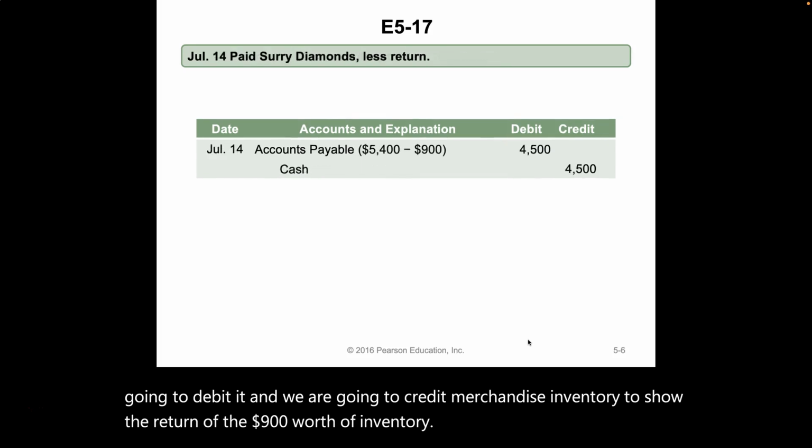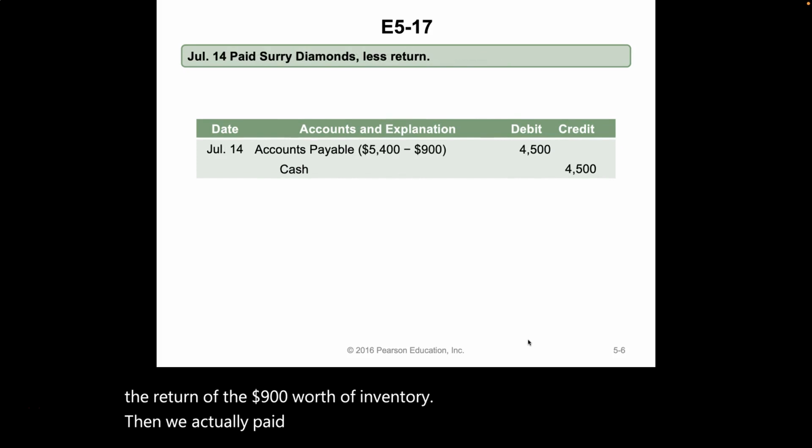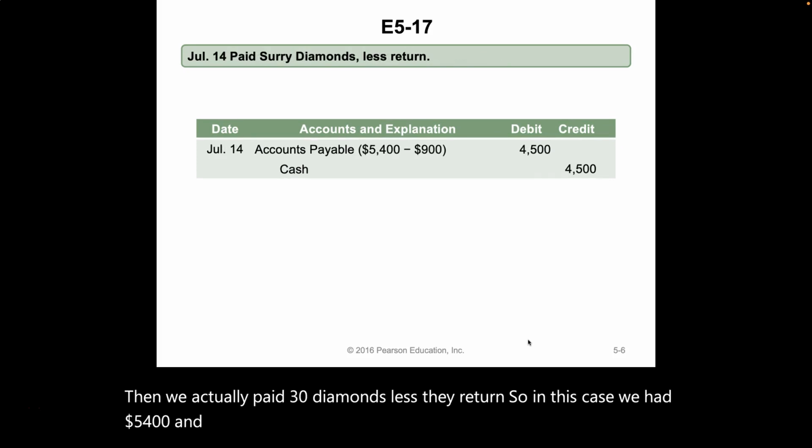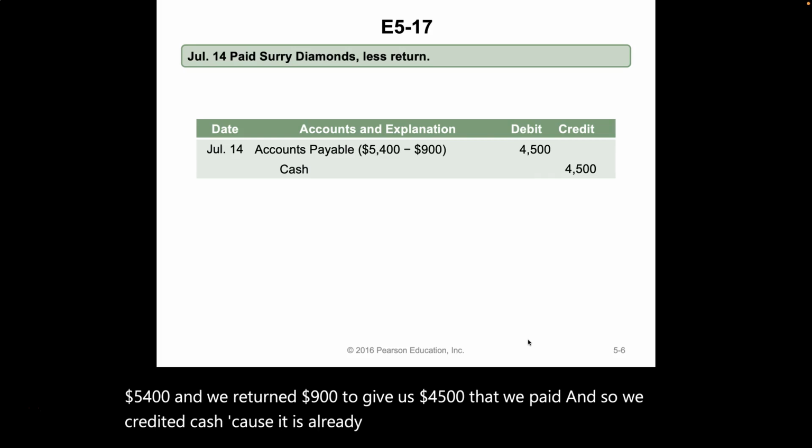Then we actually paid Surrey Diamonds less the return. So in this case, we had $5,400 and we returned $900 to give us $4,500 that we paid. And so we credited cash because it is already paid, and we debited accounts payable.